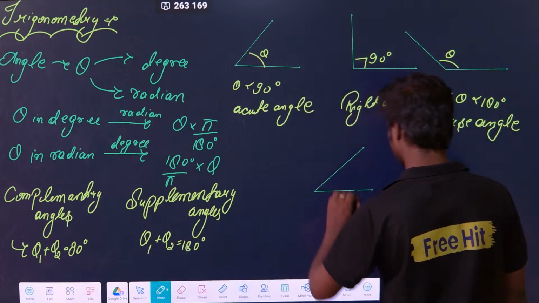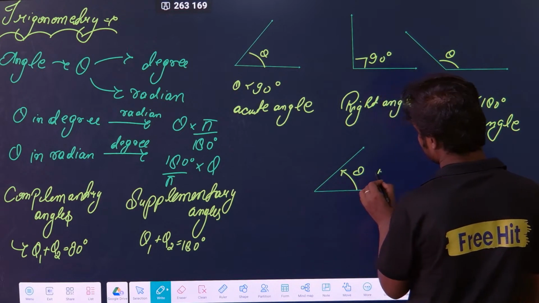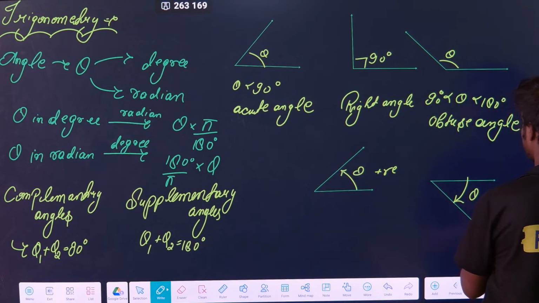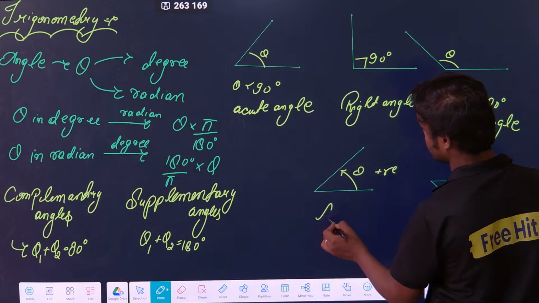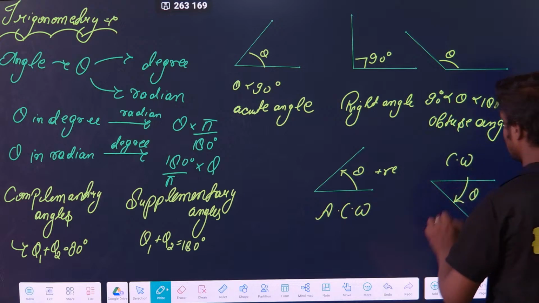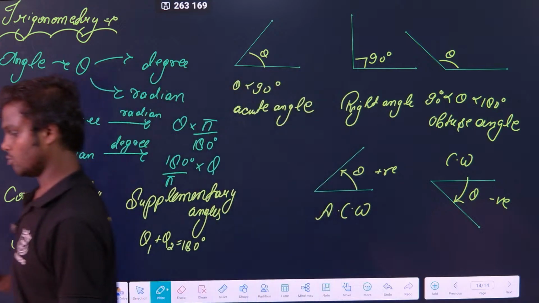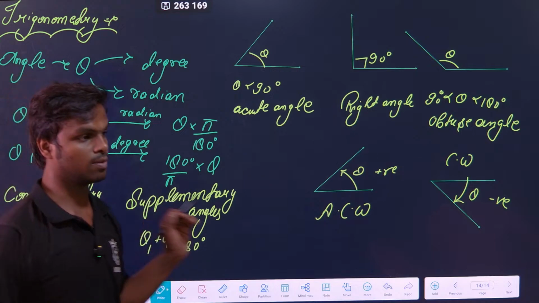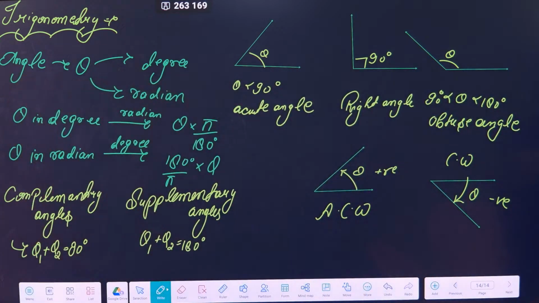One more thing. If you are measuring the angle like this, then it is a positive angle, first of all. And if you are measuring an angle like this, then it is a negative angle. In this type of measurement, it is anti-clockwise and it is positive. And if you are doing it clockwise, then this is a negative angle. So these are the things about the angles. You have to remember these things. Just please take the screenshot.